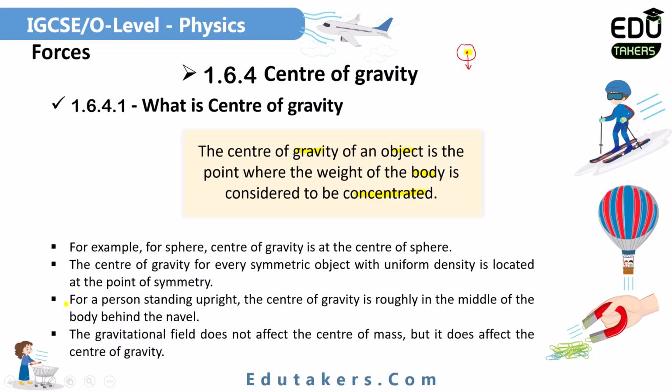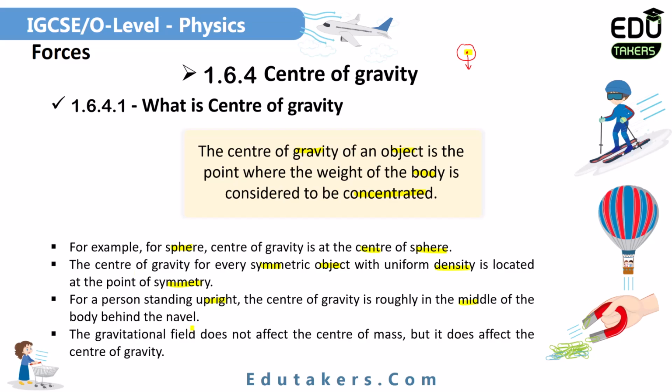You can see here the examples of the center of gravity. For the sphere, the center of gravity is at the center of the sphere. The center of gravity of every symmetric object with uniform density: the object should be symmetric, as well as the density should be uniform. It is located at the point of symmetry, meaning at the center of these shapes. For a person standing upright, the center of gravity is roughly in the middle of the body, behind the navel.